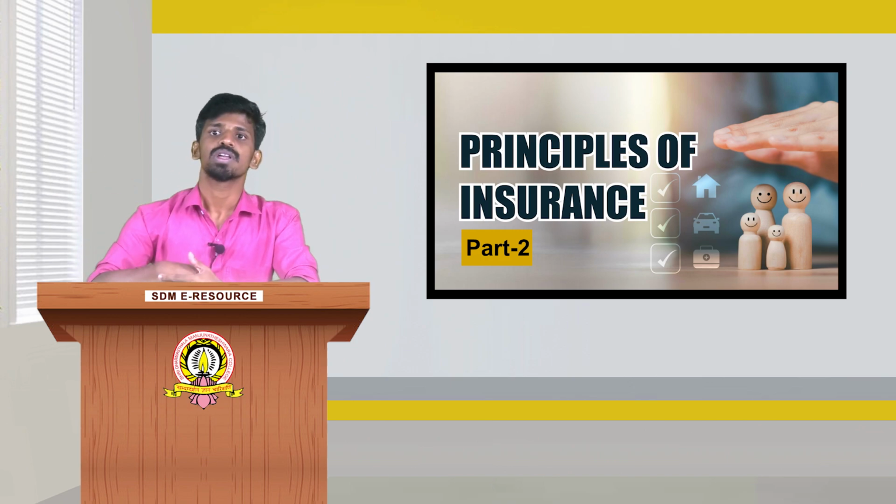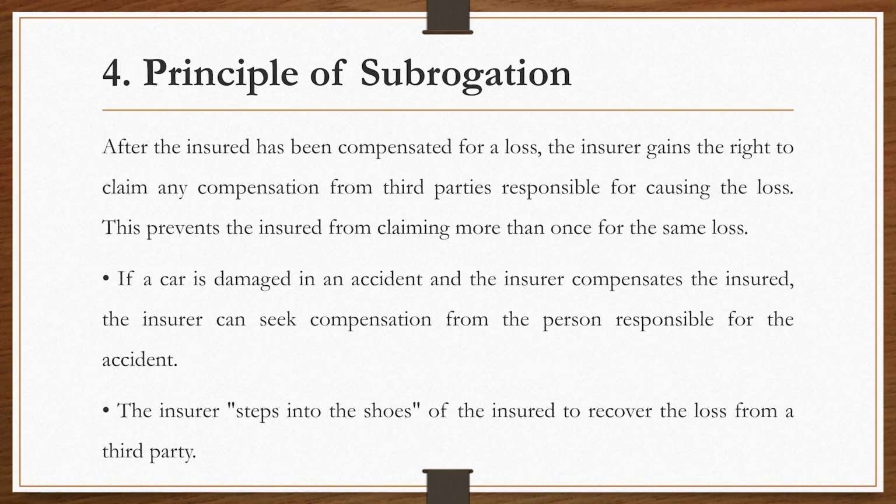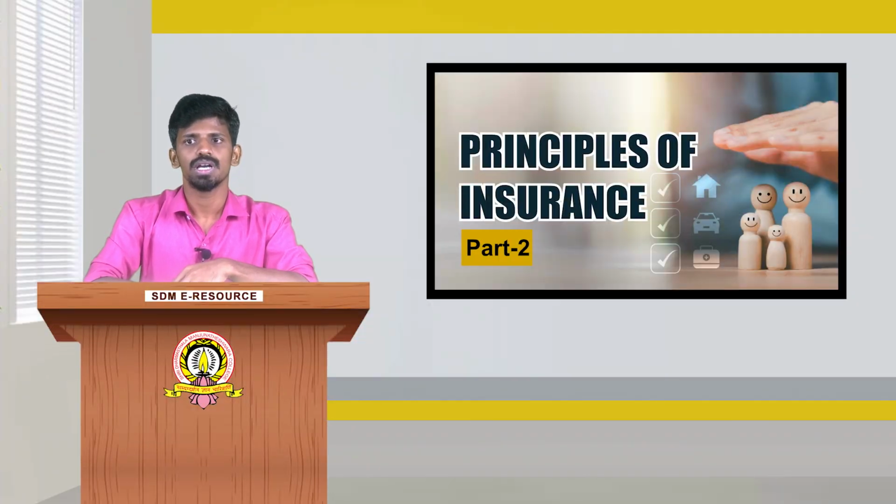Once the insurance company provides the compensation, the insured is not allowed to get any compensation from the third party. For example, if a car is damaged in an accident, the insurer will provide compensation to the insured person. The insurer can then seek compensation from the person responsible for the accident, that third party. Here we use the phrase, steps into the shoes.